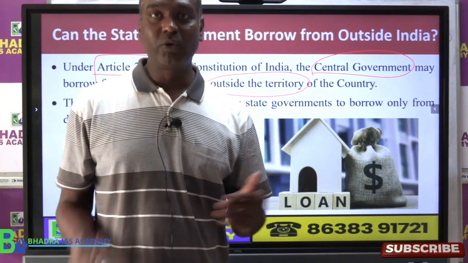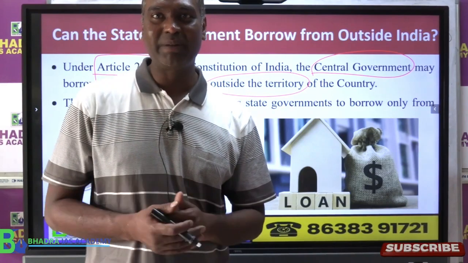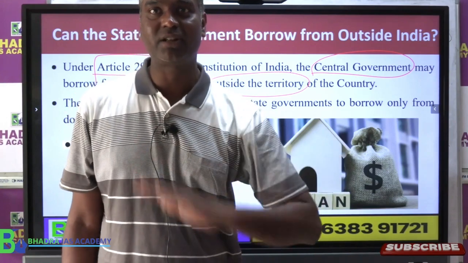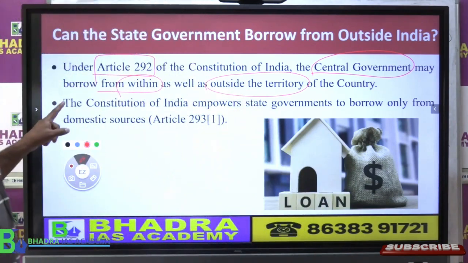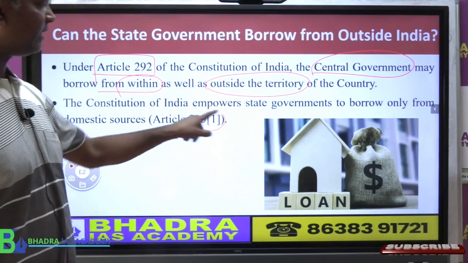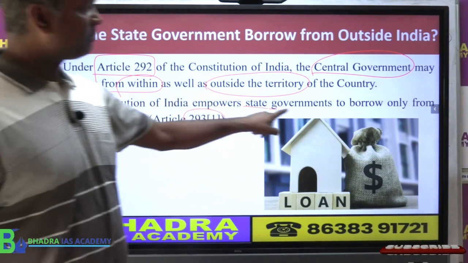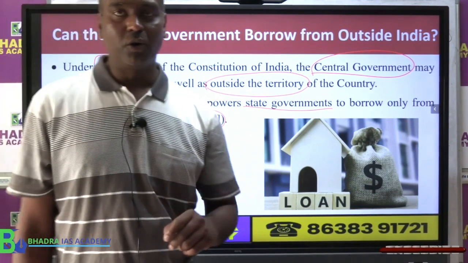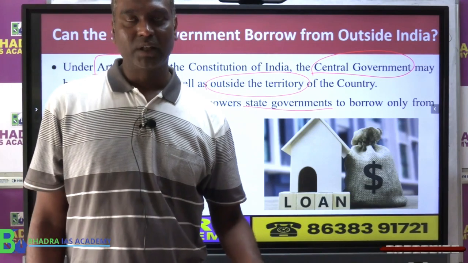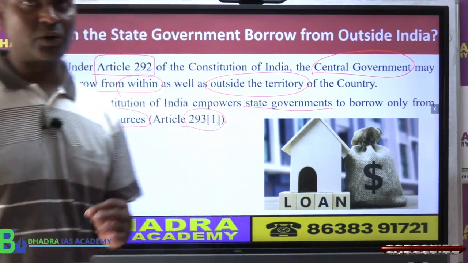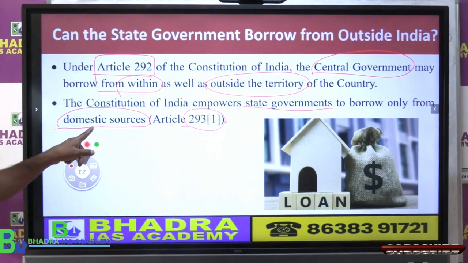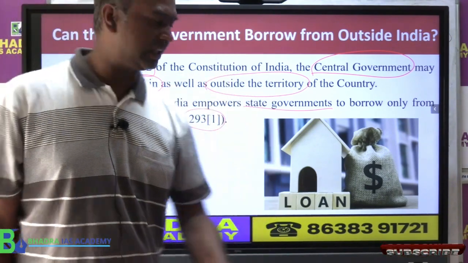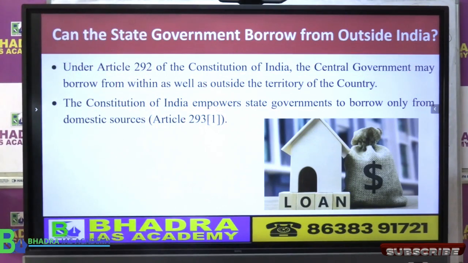Be clear. Though we are saying budget में shortage हो रहा है, हम development कर रहे हैं, हम पैसा borrow कर रहे हैं, but we are borrowing through the central government, right? So the constitution article 293 clearly says state government can borrow only from domestic sources, that means only within India. So Assam government can borrow only from domestic sources, whereas central government can borrow inside India as well as outside India. It is clear?